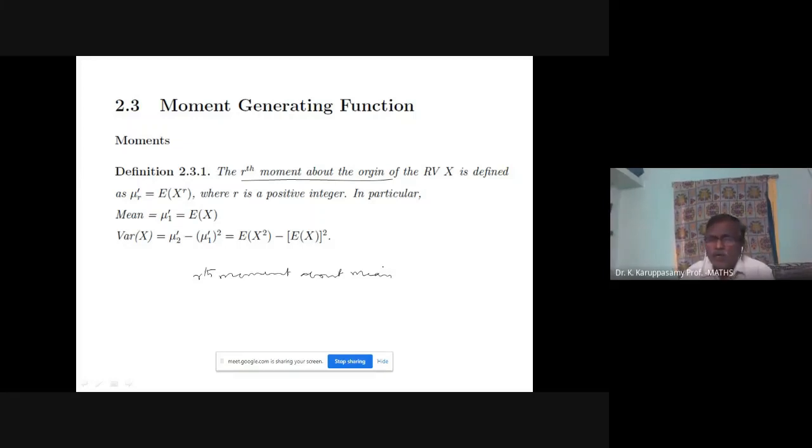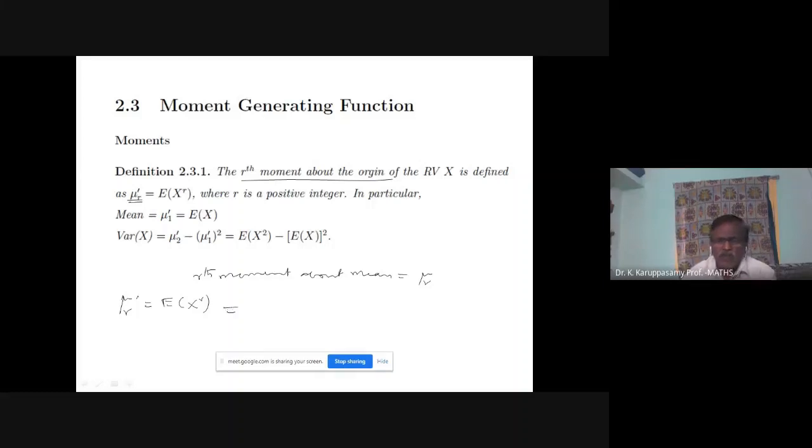The rth moment about the origin has the notation mu r dash. The rth moment about the mean has the notation mu r. We are not going to discuss mu r; only mu r dash we are going to discuss. So mu r dash is nothing but the expectation of x power r.